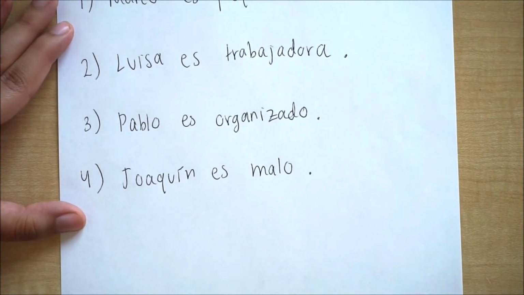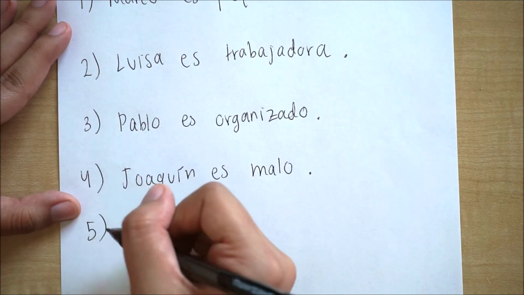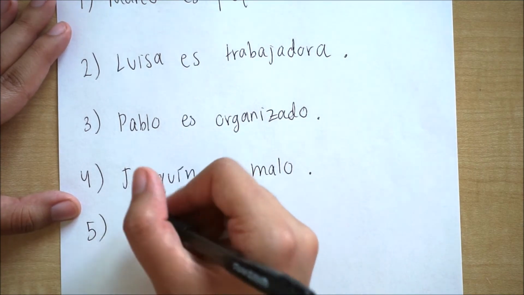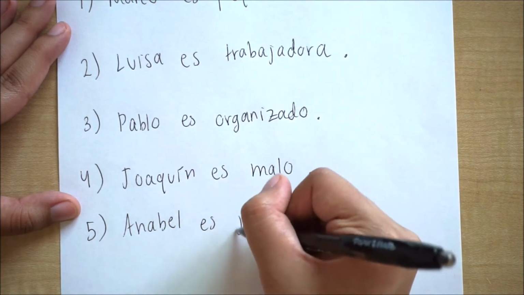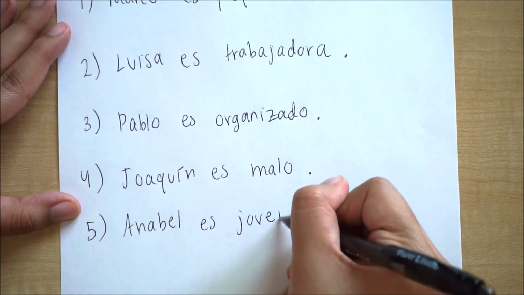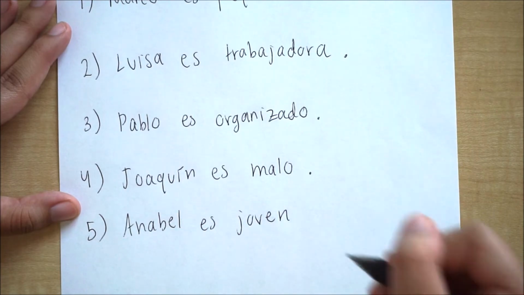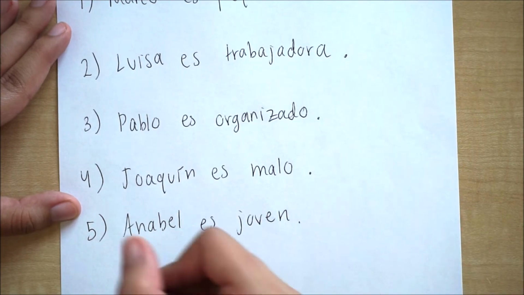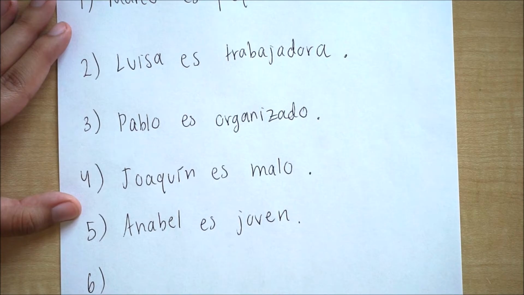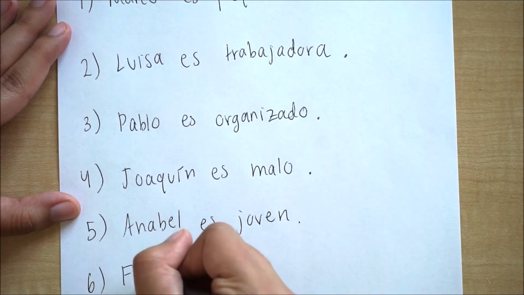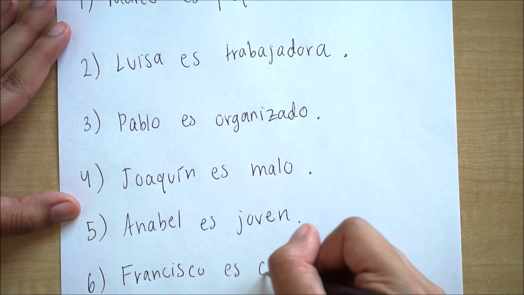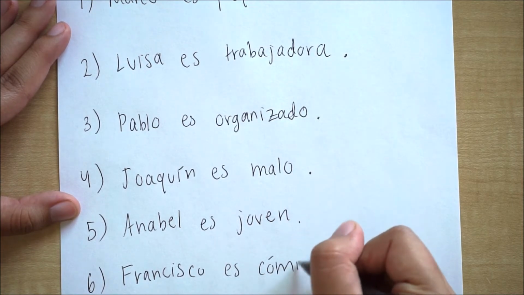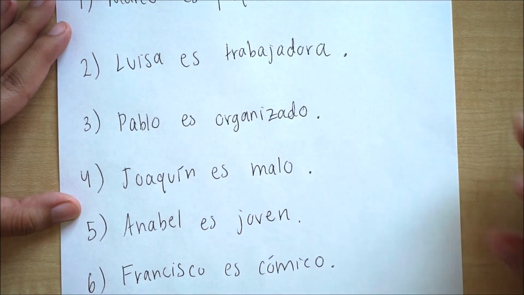Right? Now we have two more that I want to do. Let's do Anabel es joven. I think what a fun exercise also would be, would be to take these sentences and make your own Spanish sentence where you're using the opposite vocab word. So that would be a really fun challenge if you want to do that. Next, we have Francisco es cómico.